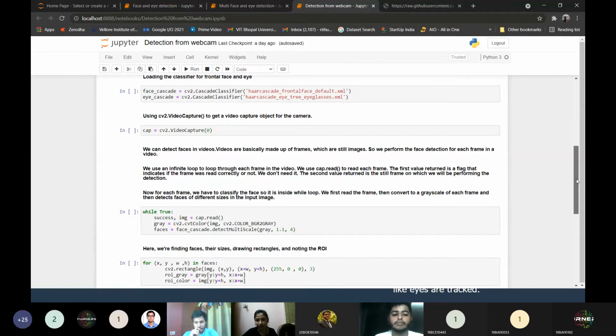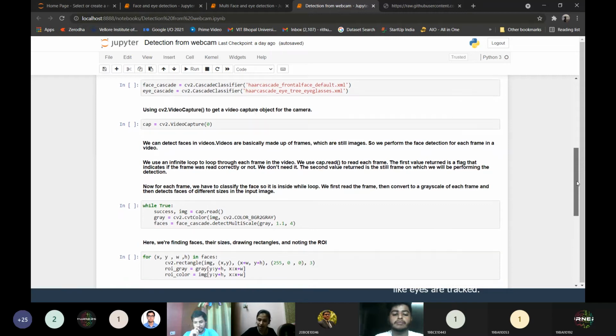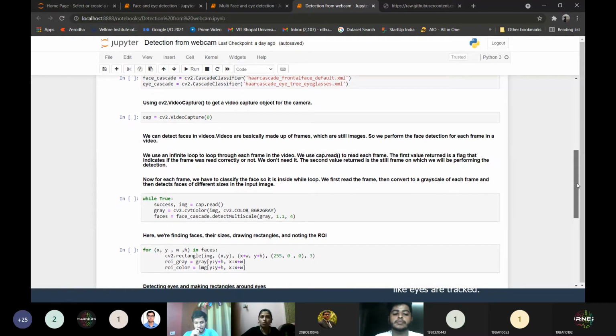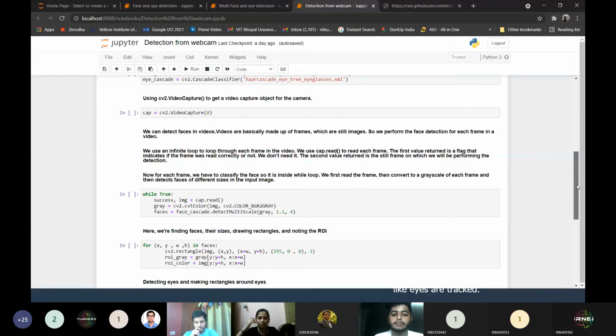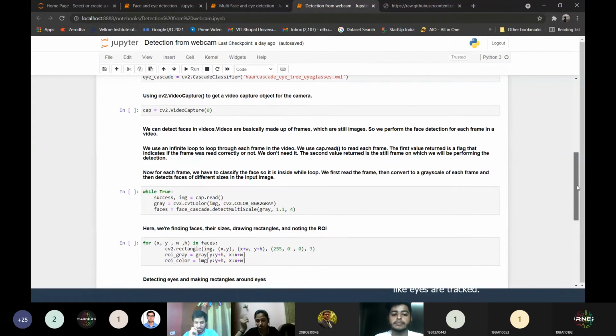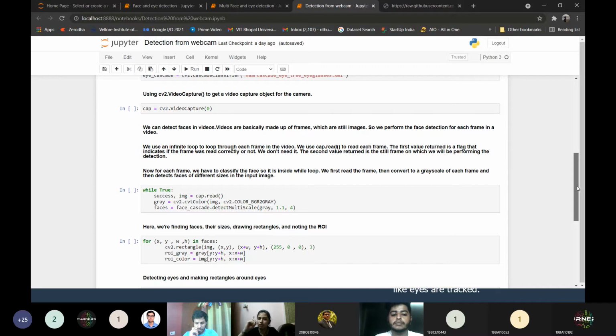Now what I need to do is detect faces in the live stream, and eyes as well. What happens when I turn on a video? A video is actually made up of frames, which are still images. In the previous code, I was providing just one image, a single frame. Right now I am on a video, and a video has multiple frames in it, right?